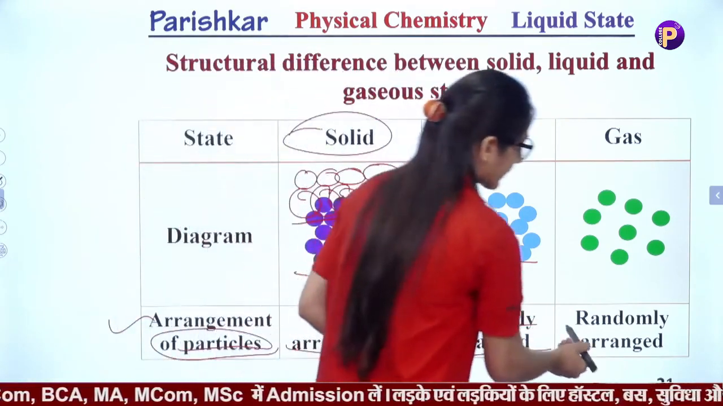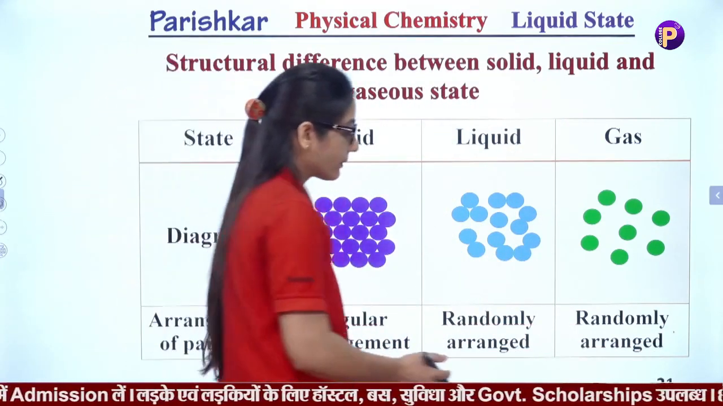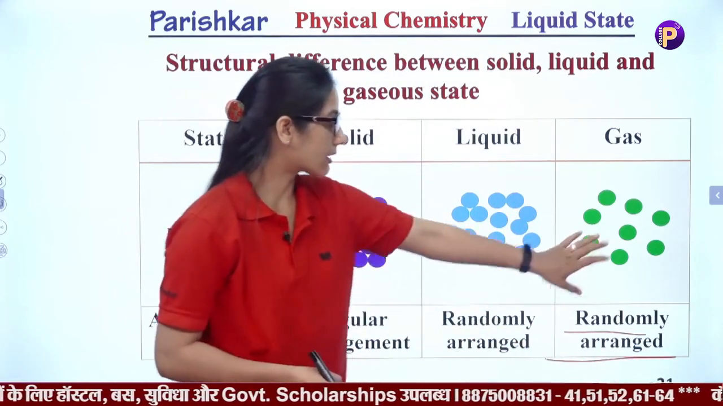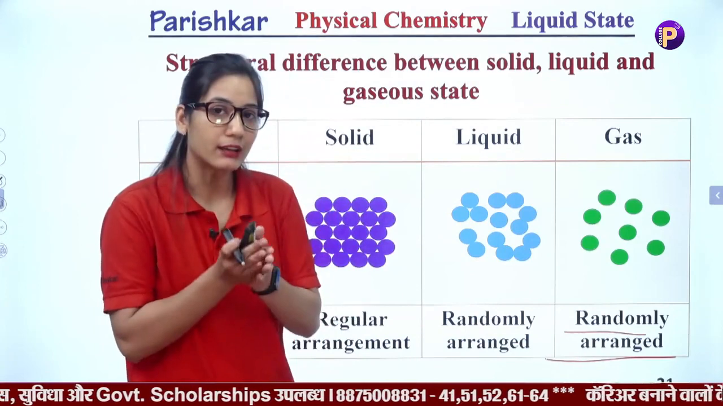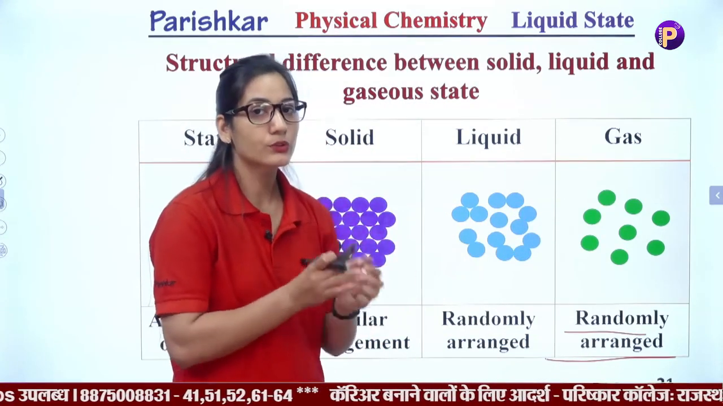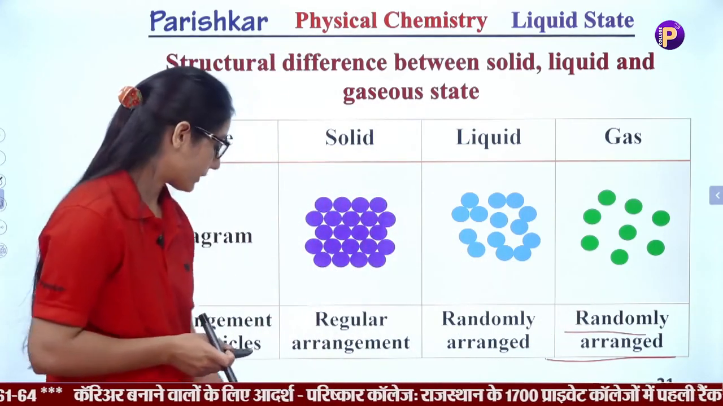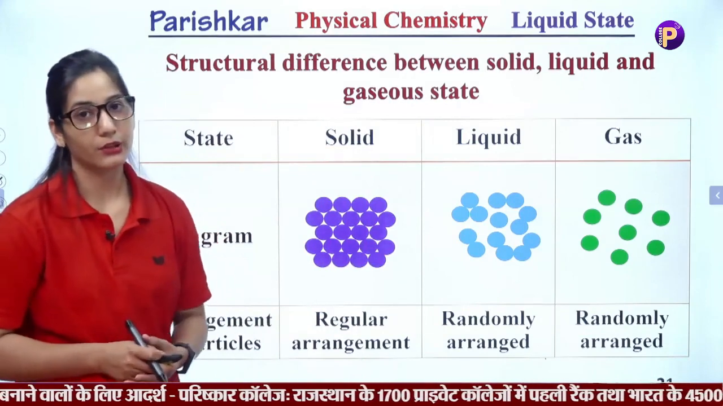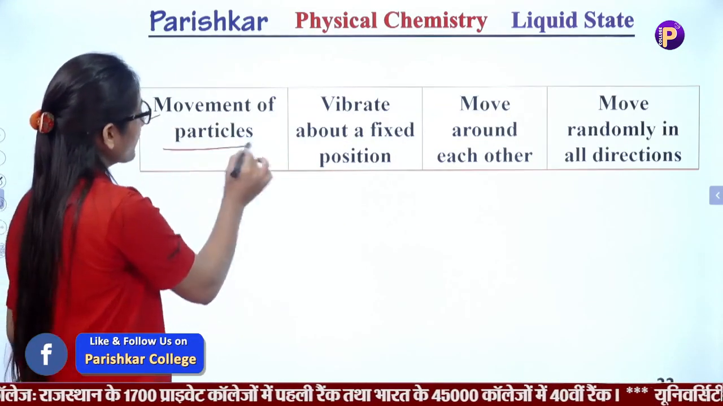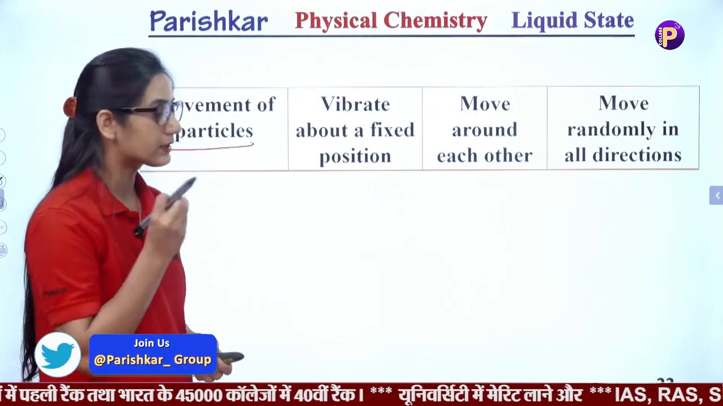Then gas particles move freely in the space, then they are randomly arranged, means they can't be arranged in a fixed manner or in a fixed regular arrangement. Particles of gases move freely in the available space, so they are randomly arranged, means there is no arrangement of particles of gases.